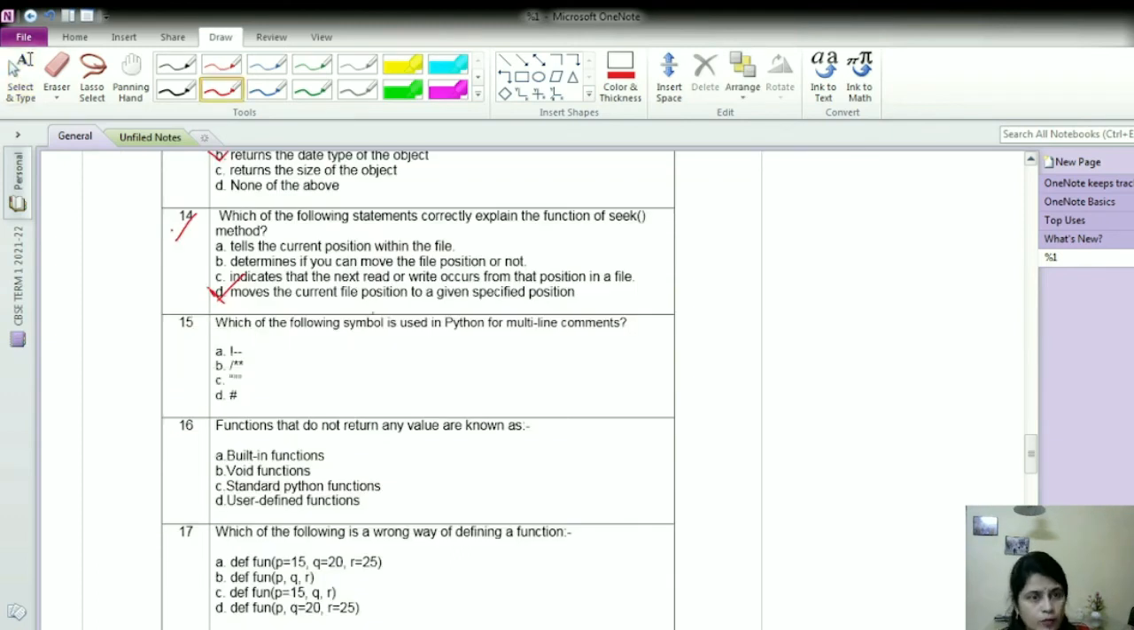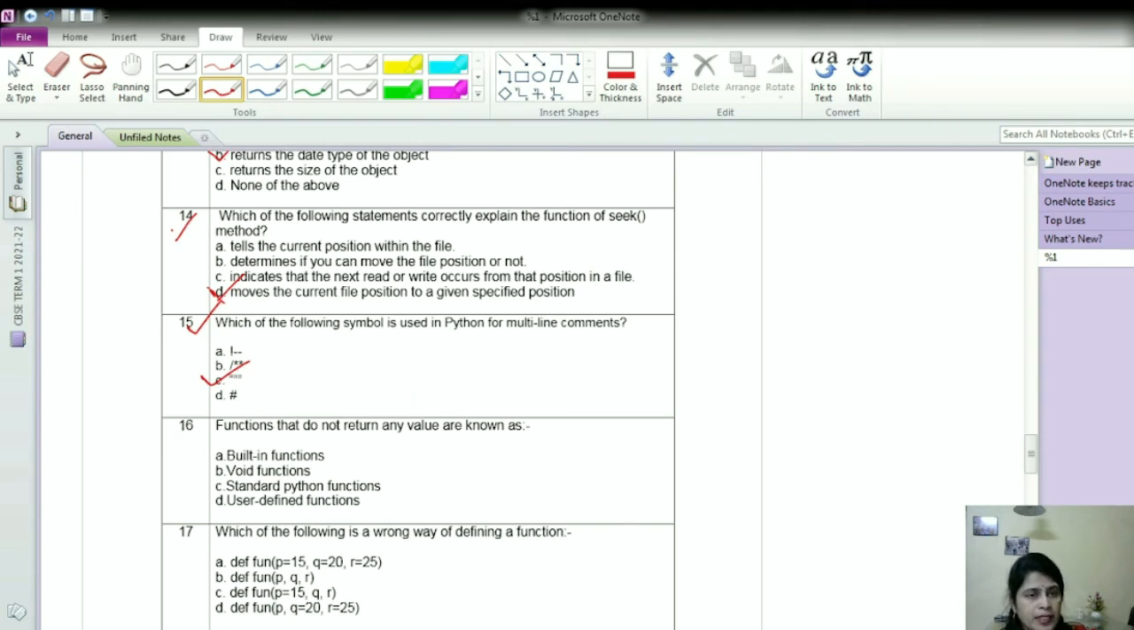Okay, now let us move on to question number 15. Which of the following symbol is used in Python for multi-line comments? Okay. In Python, comments can be of single line comments or multi-line comments. Multi-line comments, we use in Python by using this triple quotes that is given here in option C, which is also known as docstring. Okay, so option C is correct.